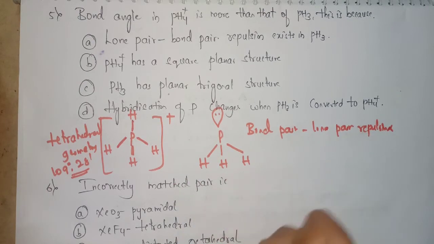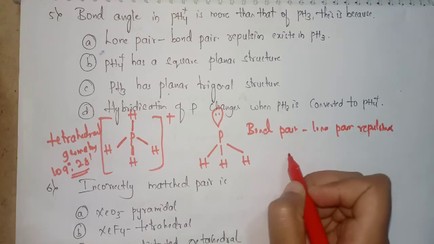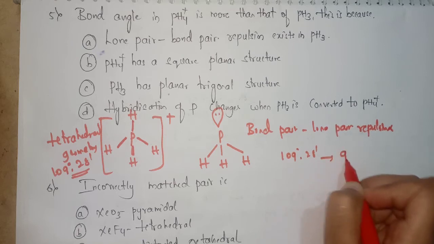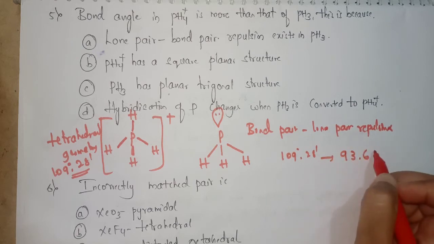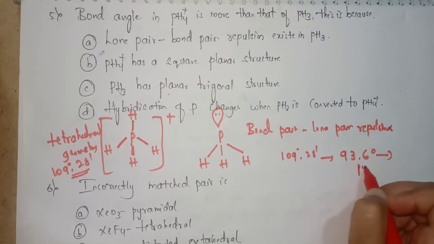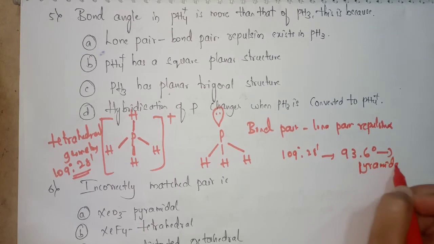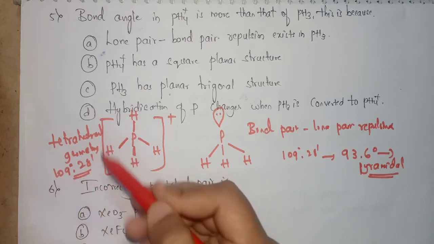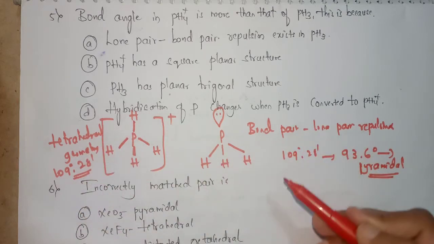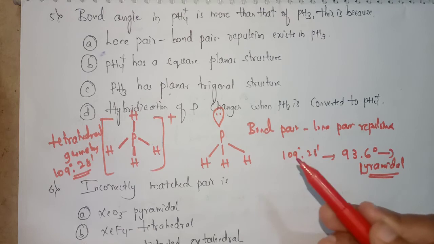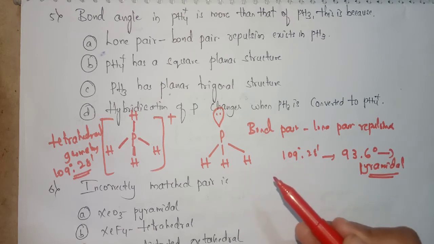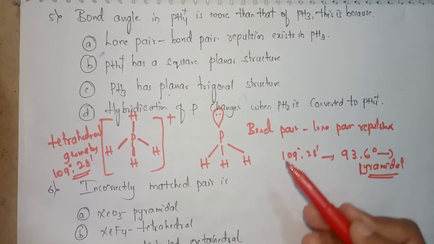The tetrahedral angle will decrease from 109 degree 28 minutes to 93.6 degree. That means it will have a pyramidal structure. So the bond angle of the tetrahedral geometry is more and the bond angle of the pyramidal structure is less, because of the lone pair and bond pair repulsions existing in PH3.